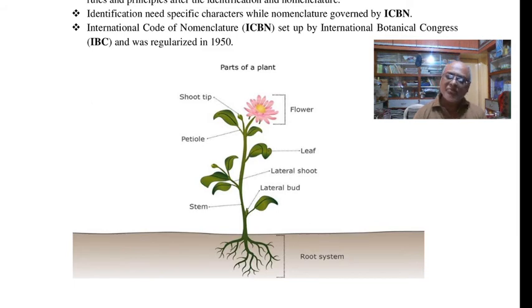Calyx and corolla are protective in function, and the flower colors also attract agents essential for pollination. The androecium, that is the stamens, produces microspores, which give the male gametophyte, and the carpel or gynoecium gives the female gametophyte. The sporophytic and gametophytic phases are present. That is why angiosperms show alternation of generations in their life cycle.